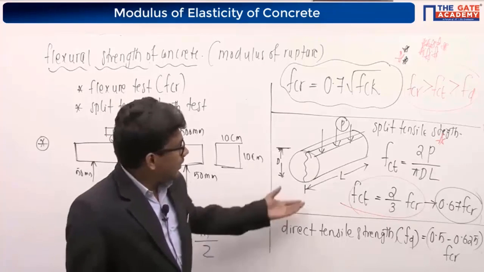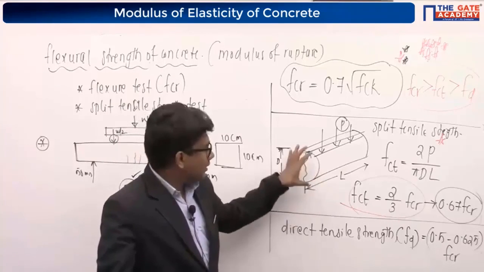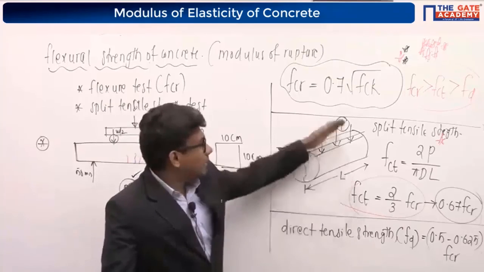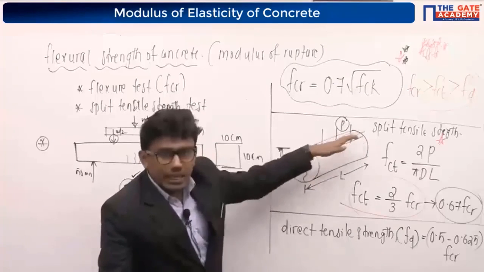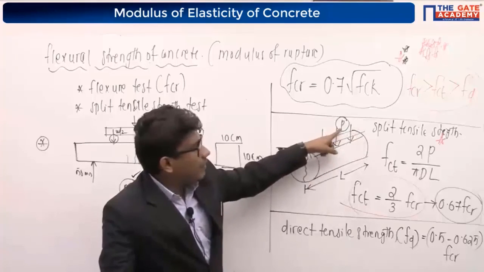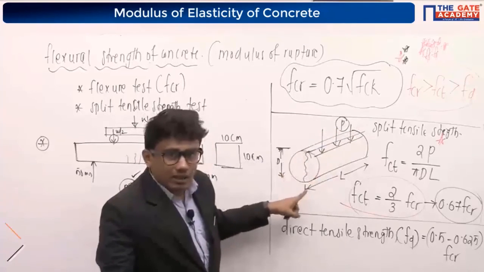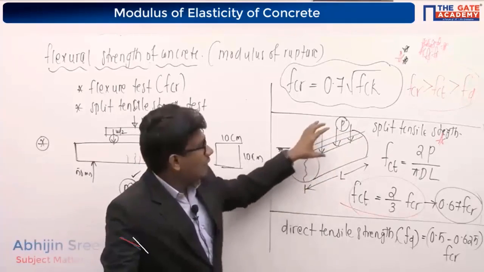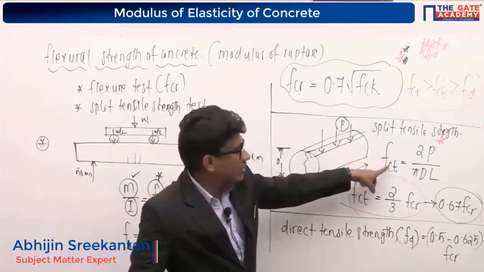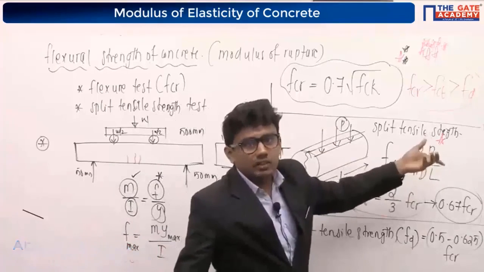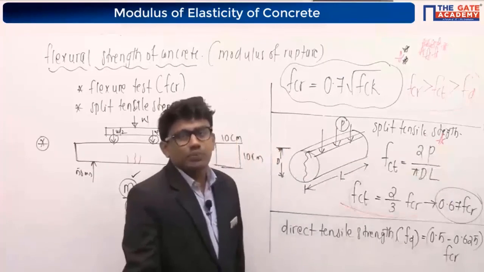Split tensile means I will consider a cylinder like this, with diameter D and length L. We will apply the load along the diameter in the longitudinal direction, and we will find the P value when the crack appears in the cylinder. We take that P value for finding FCT, that is split tensile strength. FCT will be equal to 2P by pi DL. It will be giving the split tensile strength, right?